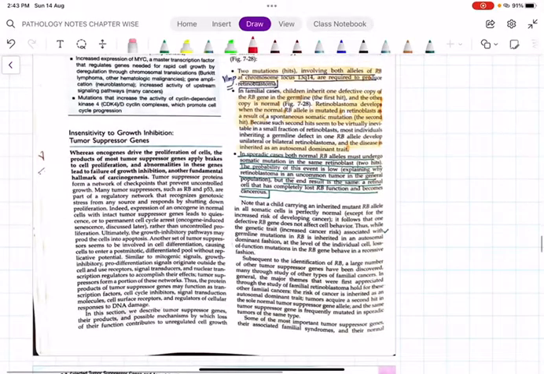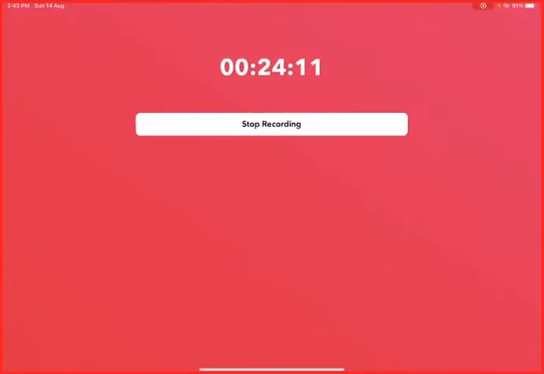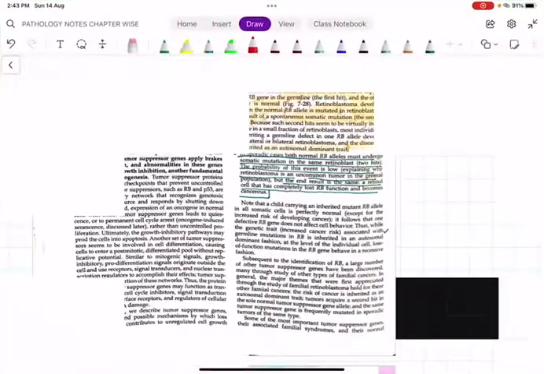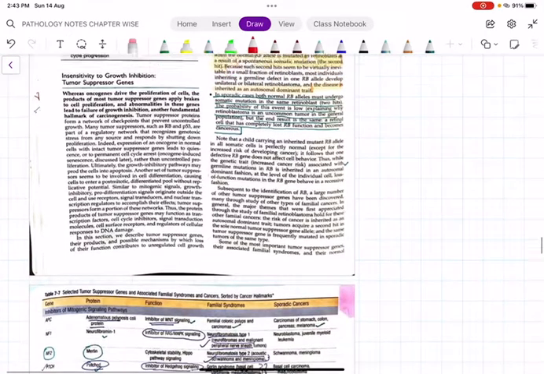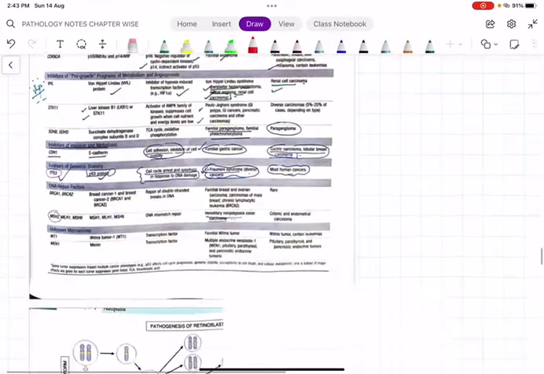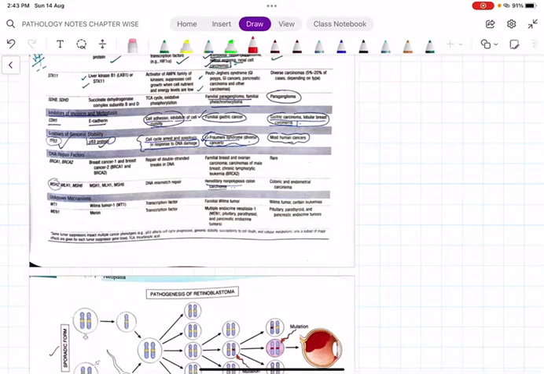Next is insensitivity to growth inhibition. Here comes the role of tumor suppressor genes. I will discuss the tumor suppressor genes in the next video. In the next video, we will be discussing tumor suppressor genes.